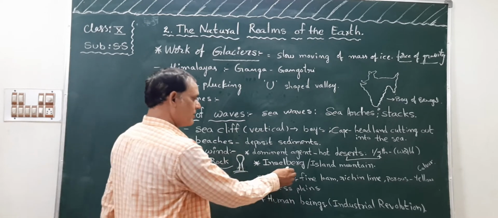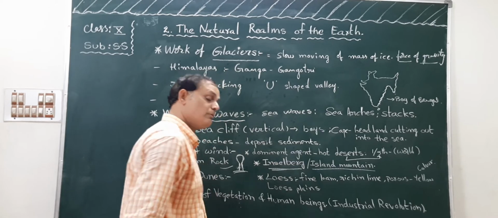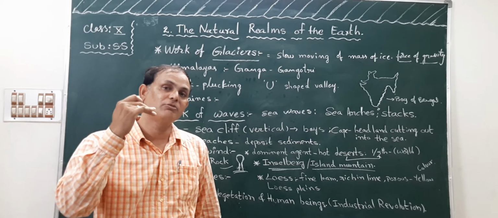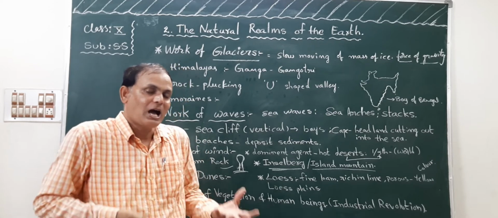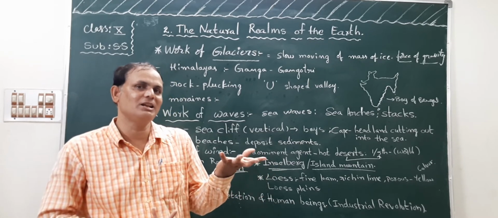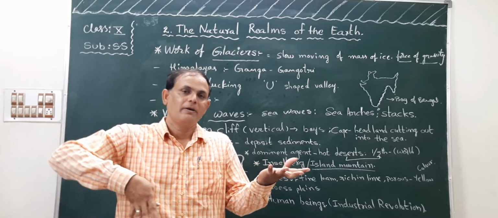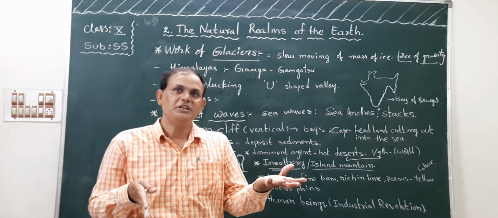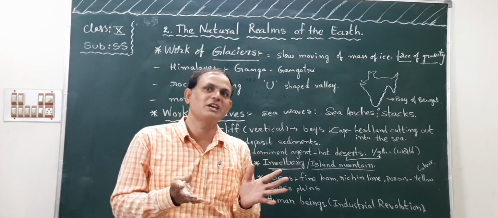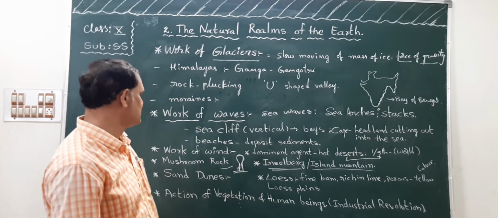Next, Inselberg. What is that? Inselberg means island mountains. Island mountains, or Inselberg, are also formed due to the work of the wind, children. Suddenly, abruptly, one mountain will appear. How will it appear? The dust particles or soil will move away and the rock remains the same, children. So that is called Inselberg.